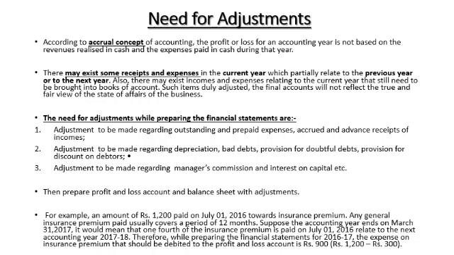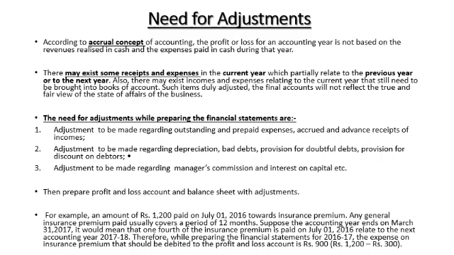There may be some receipts and expenses in the current year which partially relate to the previous year or maybe to the coming years. So there may be incomes and expenses related to the current year that still need to be brought into the books, recorded in the books. So these items need adjustments. The final accounts will not reflect the true position without making adjustments, nor will the statement of affairs, called the balance sheet.